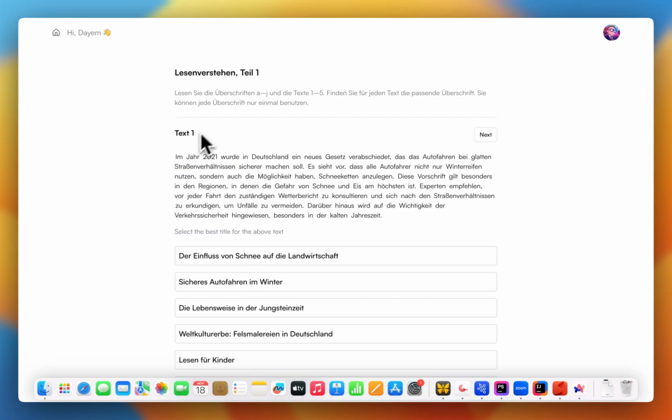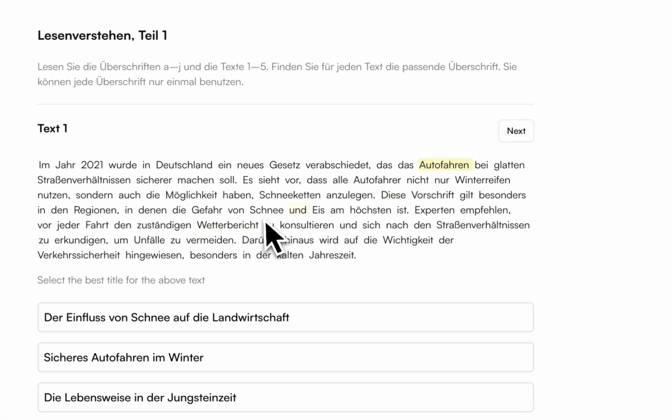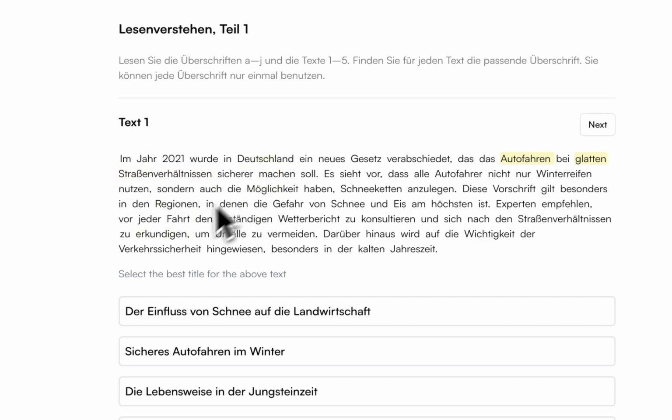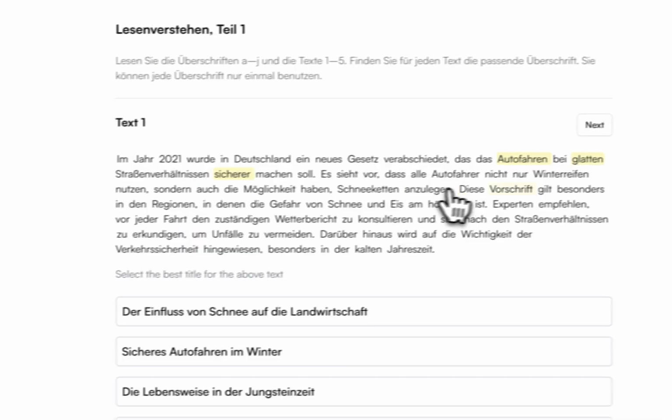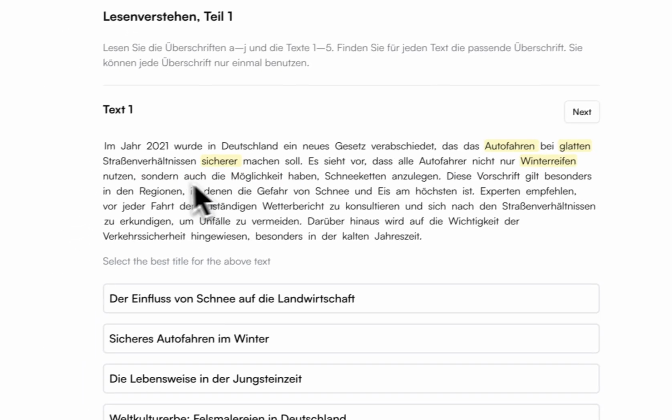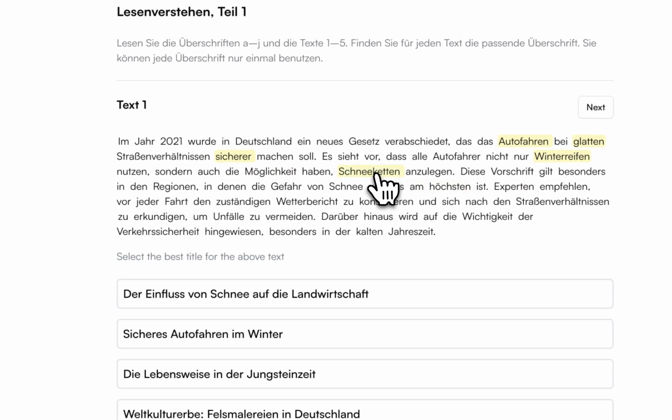So in this case, if we start reading the text, we can see that it is something about Autofahren, Glätte, something on the streets, making the streets safer, and in winter. It also has something about Schnee, which is snow, Schnee and Eis. So this is also interesting.